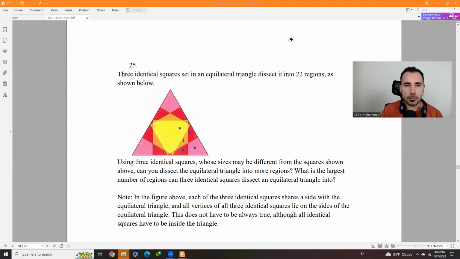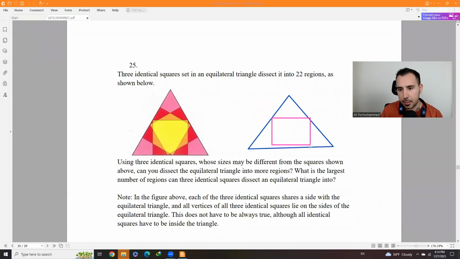But in this example, this is the triangle, and all the squares are in contact with each side. The question says all the vertices, meaning points, are in contact.